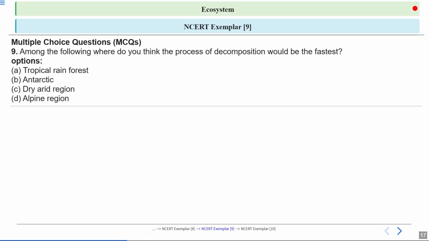Next one, among the following, where do you think the process of decomposition would be fastest? Options are tropical rainforests, Antarctic, dry arid region, and alpine region. What will be the correct answer?